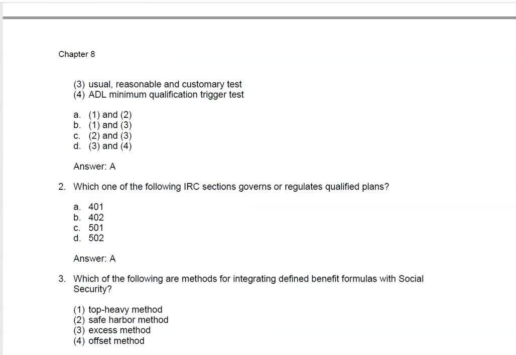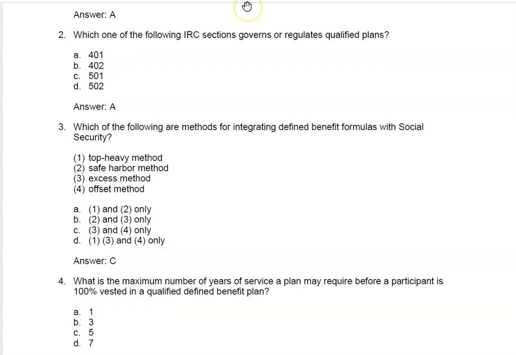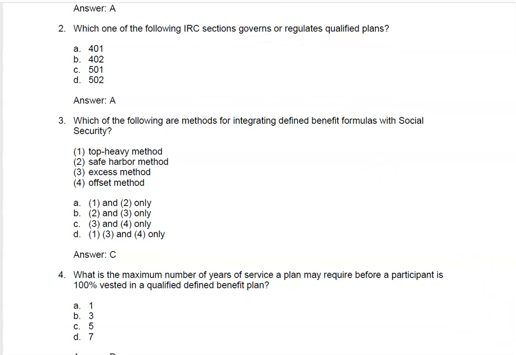And number 3, which of the following are methods for integrating defined benefit formulas for Social Security? There are only 2. The excess method and the offset method. So the answer will be 3 and 4. And number 4 asks, what is the maximum number of years of service a plan may require before a participant is 100% vested in a qualified defined benefit plan? The answer is C, 7 years.